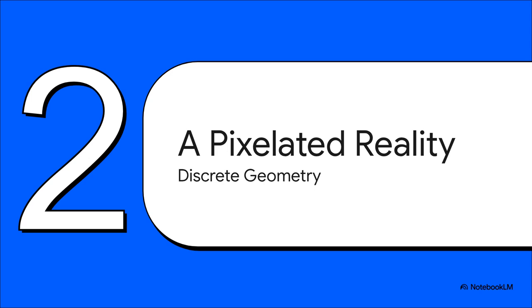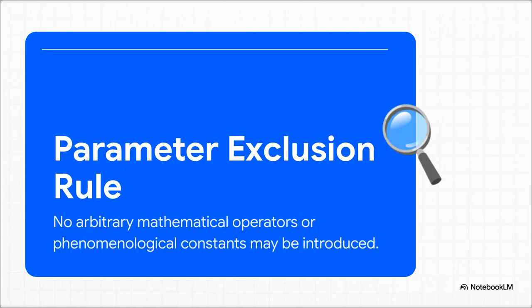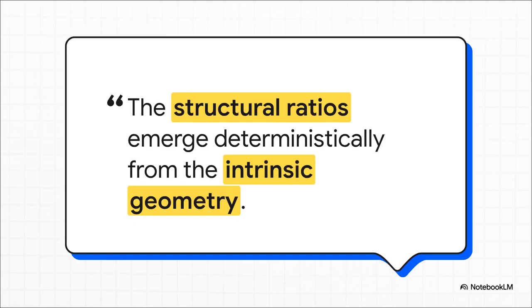Section 2. A Discrete, Pixelated Reality. So, to understand this digital universe, you have to grasp the golden rule, which is the parameter exclusion rule. This means the framework strictly requires zero empirical inputs, no arbitrary math operators, no phenomenological constants to force things to match observation. You can't just plug in the mass of an electron because it makes the math look nice. Things like mass and gravity actually have to emerge deterministically as the geometric capacity required by the network itself. The framework makes this incredibly bold claim: structural ratios emerge deterministically from intrinsic geometry.